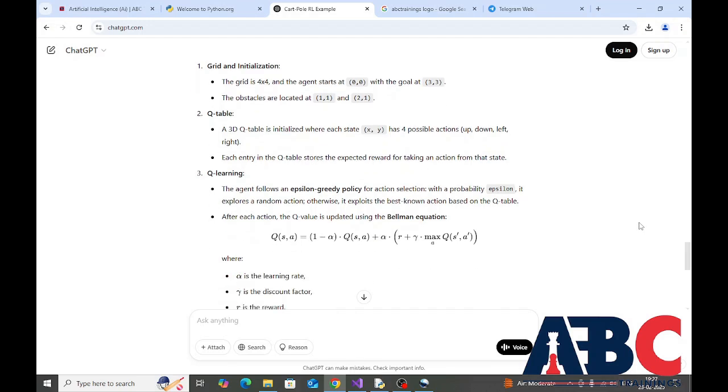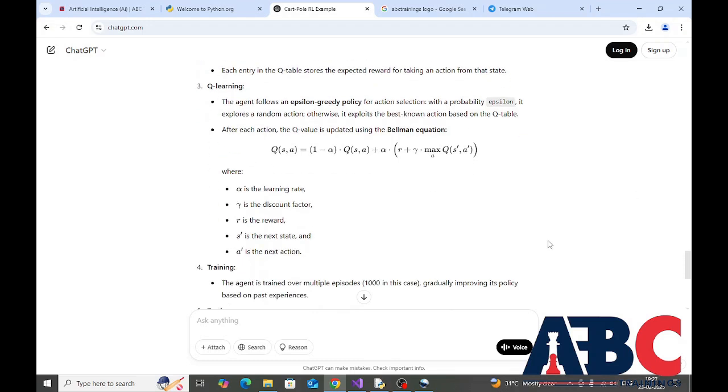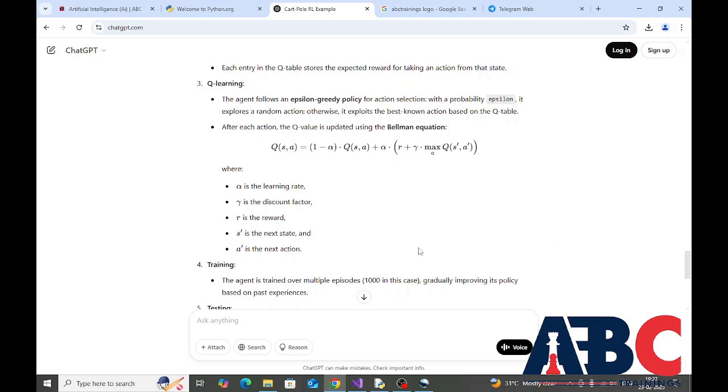Q-learning. The agent follows an epsilon-greedy policy for action selection. With a probability epsilon, it explores a random action, otherwise it exploits the best known action based on the Q table. After each action, the Q value is updated using the following Bellman equation, where alpha is the learning rate, gamma is the discount factor, R is the reward, S dash is the next state, and A dash is the next action.